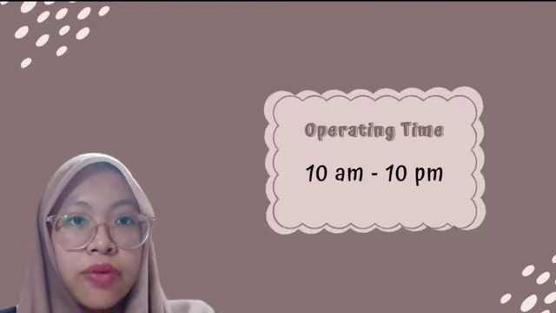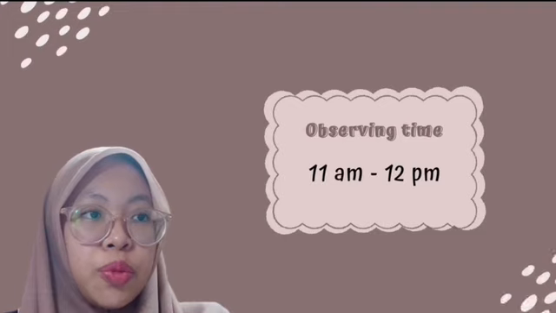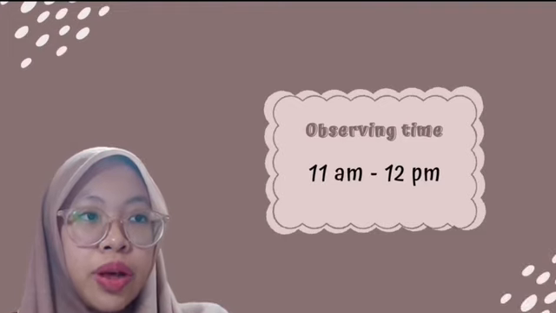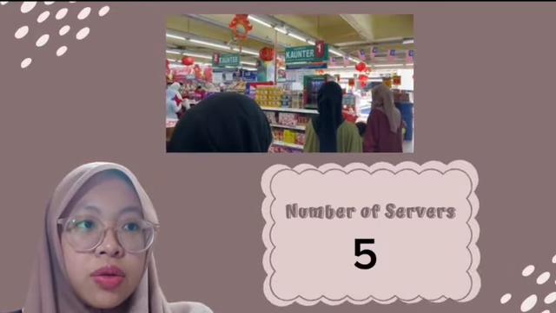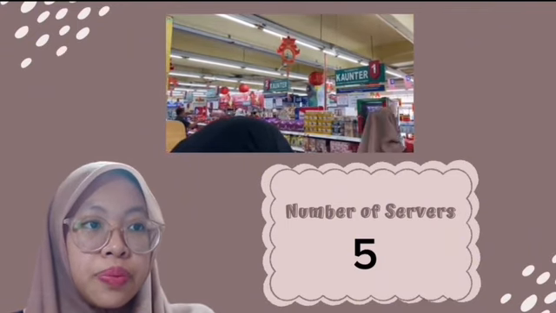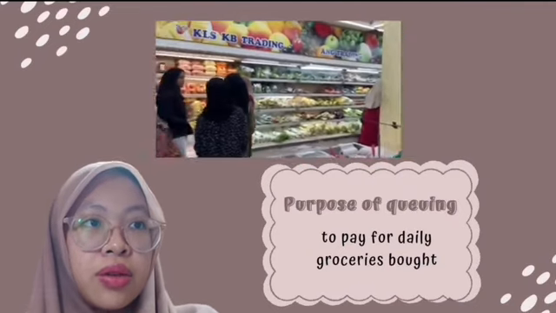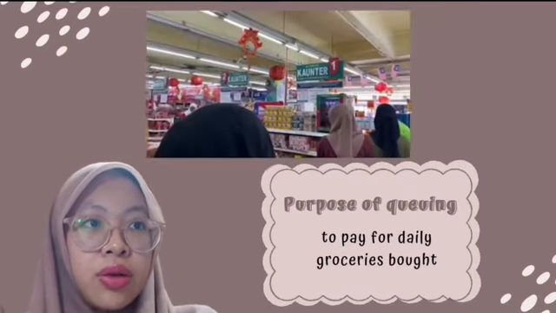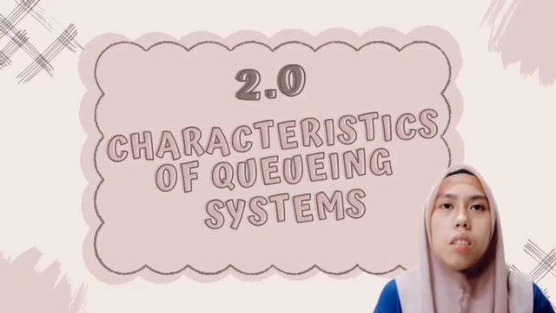First is introduction. The location for our queuing theory project is at Econjaya Supermarket, Machang, Kelantan. The operating time of Econjaya Machang is from 10 a.m. in the morning to 10 p.m. The time we observed was at 11 a.m. to 12 p.m., which is almost at peak hour. The number of servers are 5, which are the counters for the customer to pay for the goods they buy from Econjaya. The customers of Econjaya mainly come here to buy daily groceries and always need to queue at the counter to pay for their groceries. Characteristic of queuing system consists of 3 parts, which are arrival, queue discipline, and service facility.